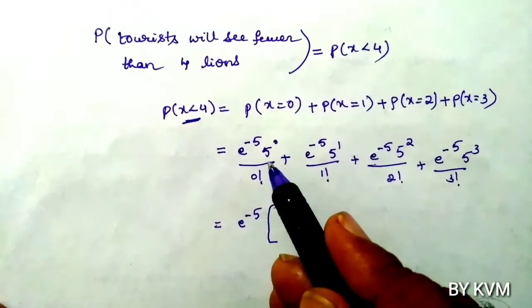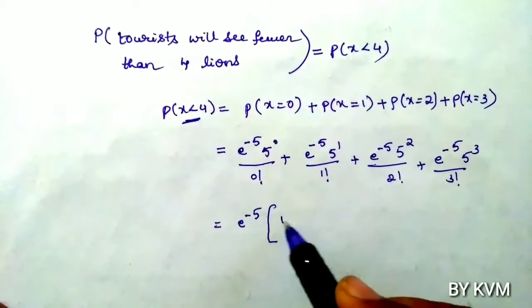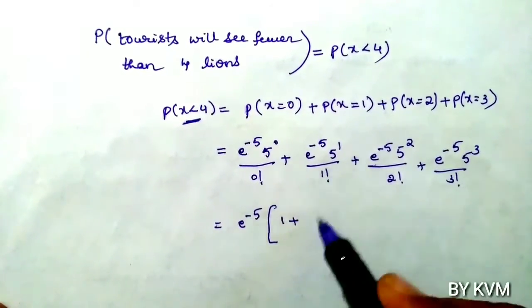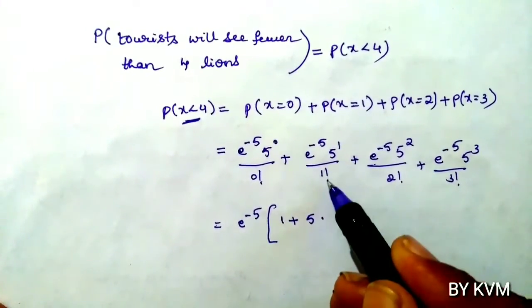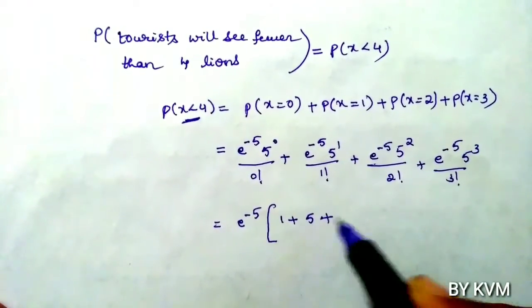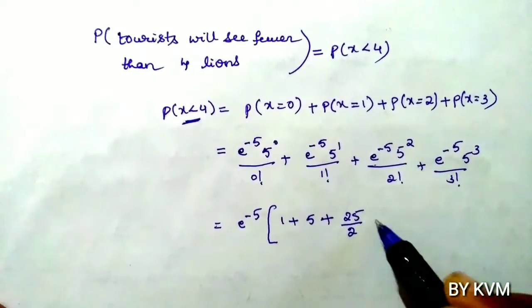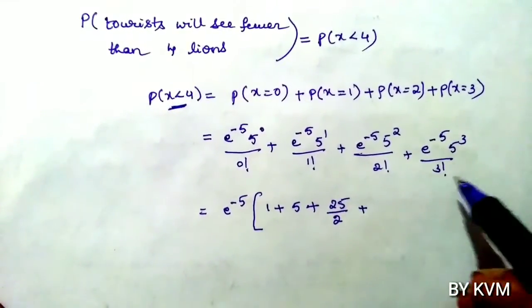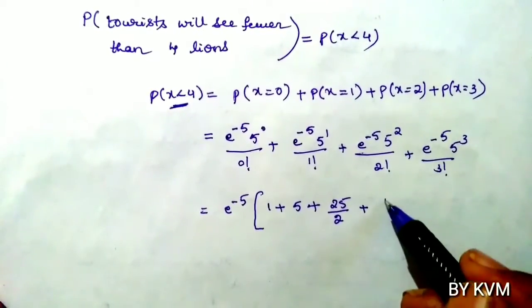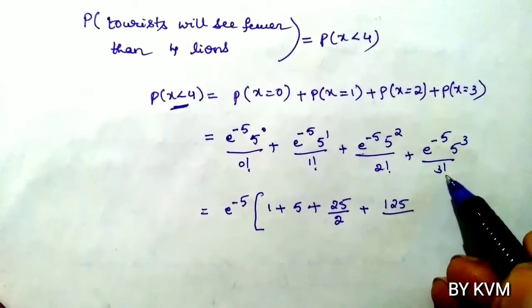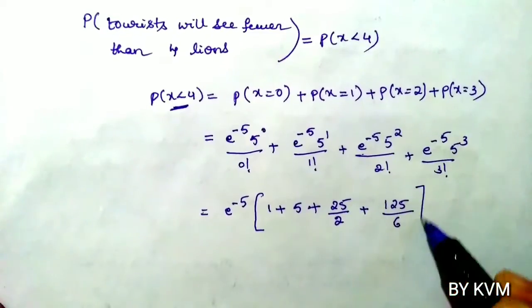So 5 power 0 is 1, 0 factorial is 1, plus 5 power 1 by 1 factorial is 5, plus 5 square by 2 factorial, 25 by 2, then 5 cube, 125 by 3 factorial 6.